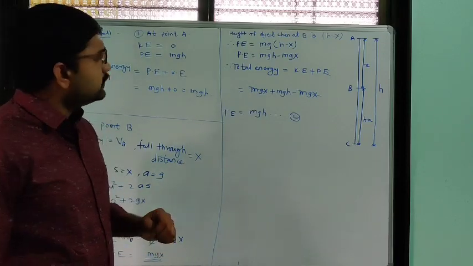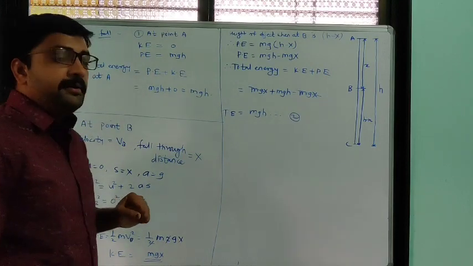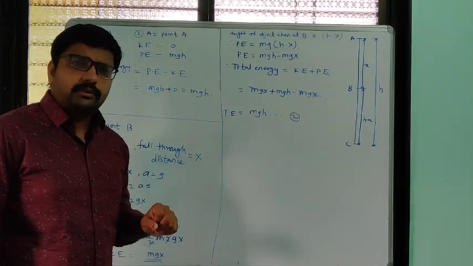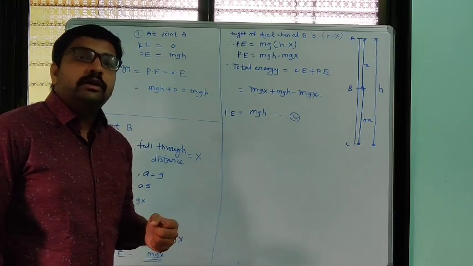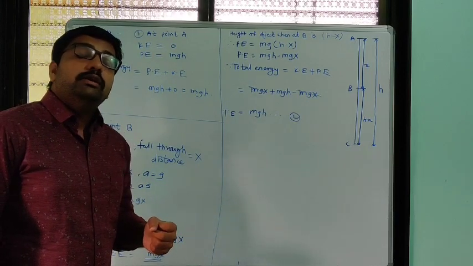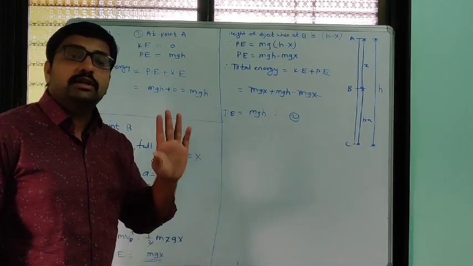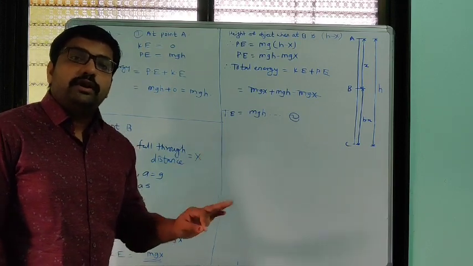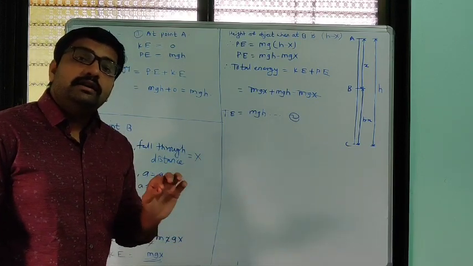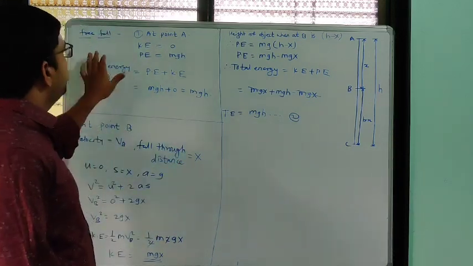Now the next topic we started in the last lecture, that is free fall. Free fall means the motion of an object only under the gravitational force. Such a motion is simply called free fall. Free motion of an object only under the action of gravitational force is called the free fall of an object.